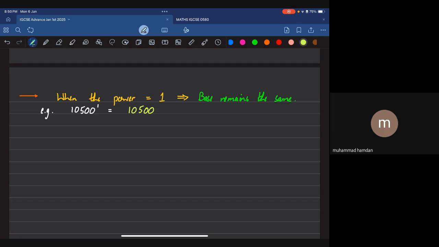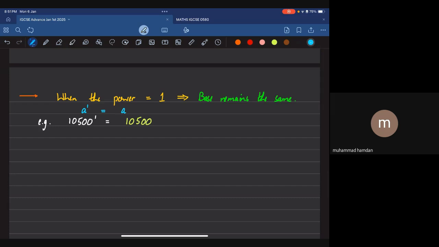Because it's the power of 1, it's not being multiplied to itself anytime. It's probably being multiplied by 1. So the base is going to remain the same regardless of whatever you might be expecting the answer to be. However twisted the base may seem, whenever you have a raised to the power of 1, the answer is always going to be a.